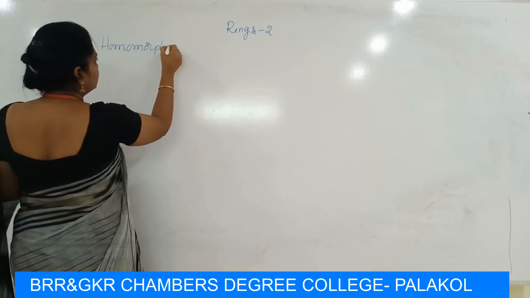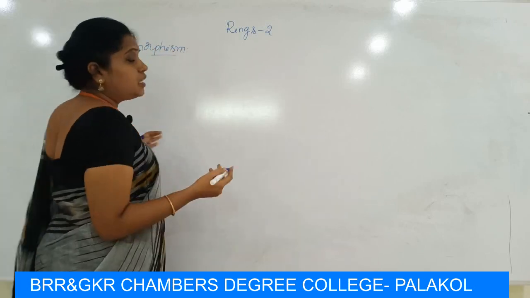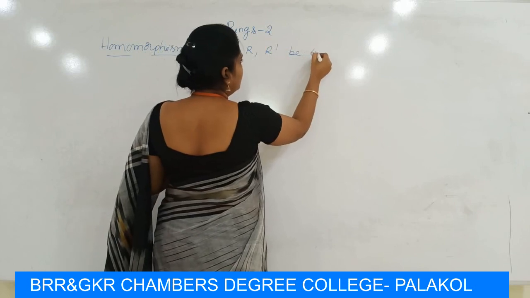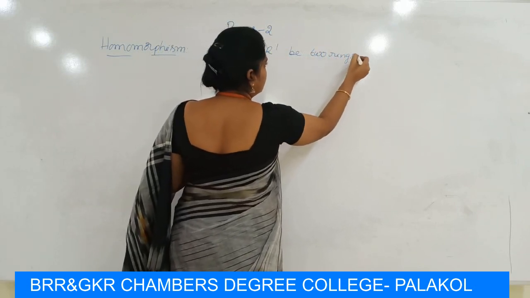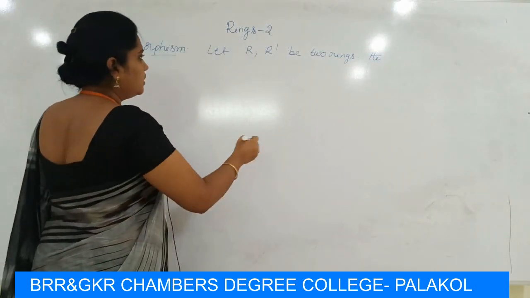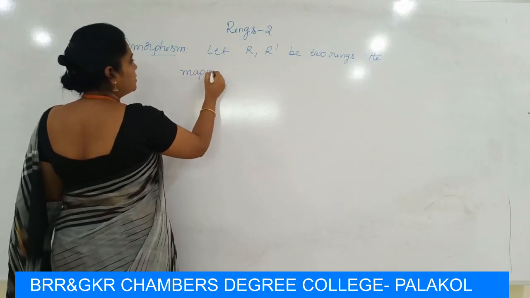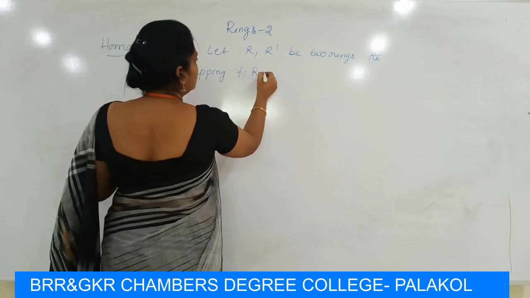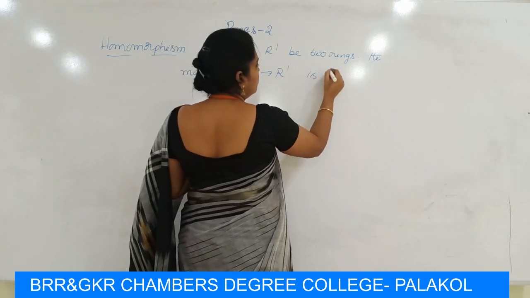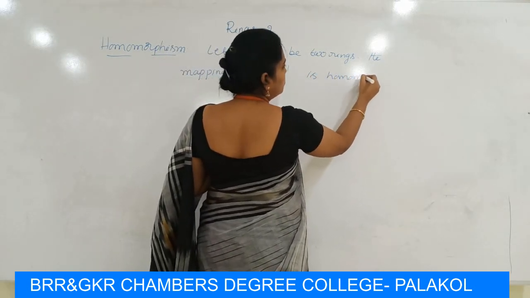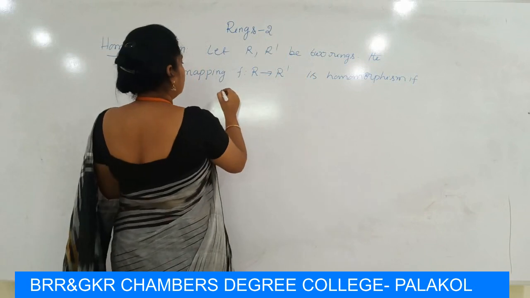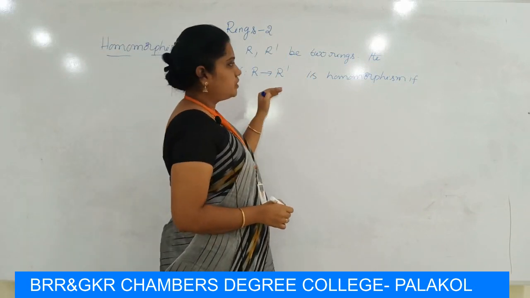Homomorphism. Let R, R' be two rings. The mapping f from R to R' is a homomorphism if the following properties are satisfied.